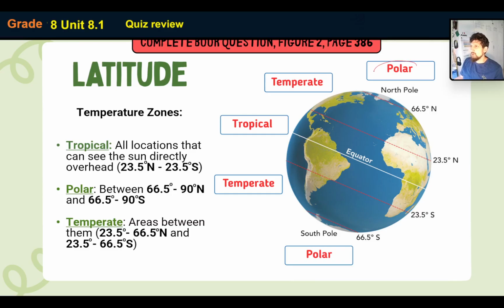And then you've got the poles, which are really cold. Okay, so the poles is where we have ice, and that's where it's really cold, right? So those are the three types of climate. We've got polar climate, we've got temperate climate, and we've got the tropical climate, right?